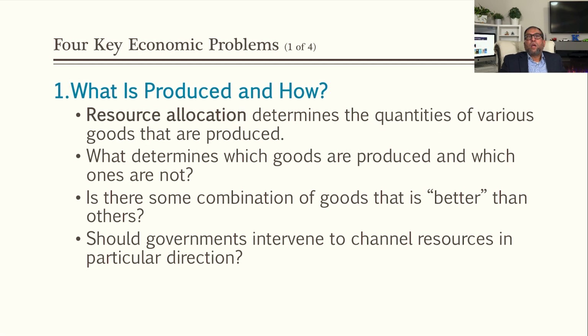Farmers are deciding to grow wheat. But there are thousands of farmers that grow wheat, and this way we combine it. That's the total output of wheat. So, what determines which goods are produced and which are not? Individuals are deciding, and they decide based on their environment and everything.